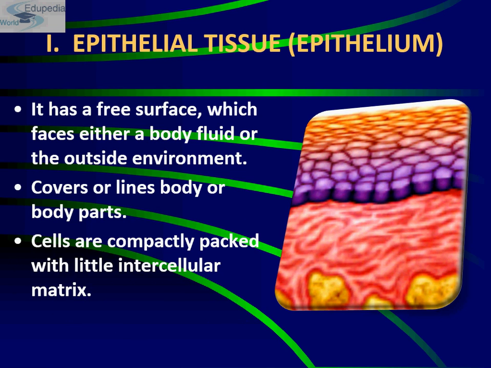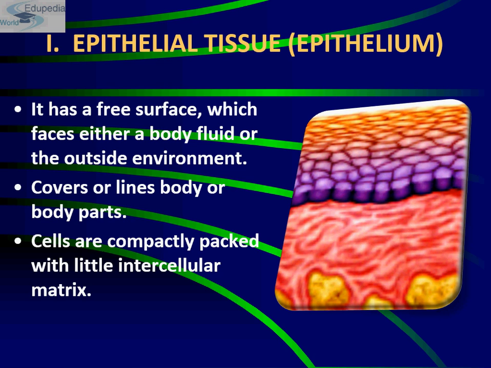As I have told you, the structure of the cells varies according to their functions. Therefore, the tissues are different and they are broadly classified into 4 types. Which are those 4 types? First is epithelial, second is connective, third is muscular and fourth is neural. Epithelial tissue we will be studying in detail in this presentation, and the rest, such as connective tissue, muscular tissue and neural tissue, we will be studying in the next section of my presentation.